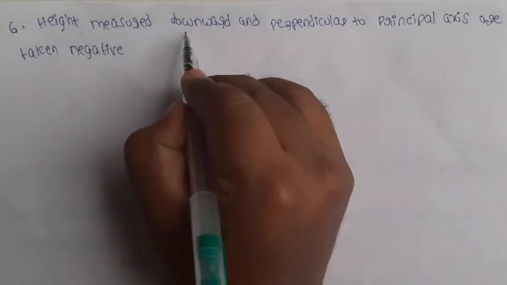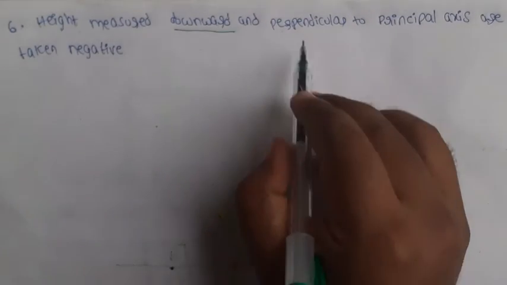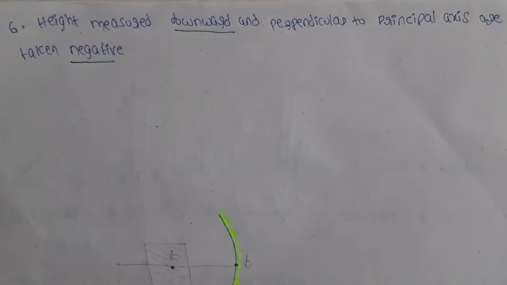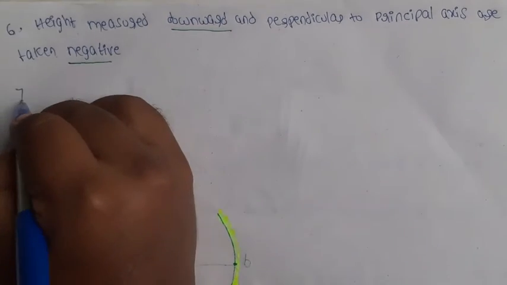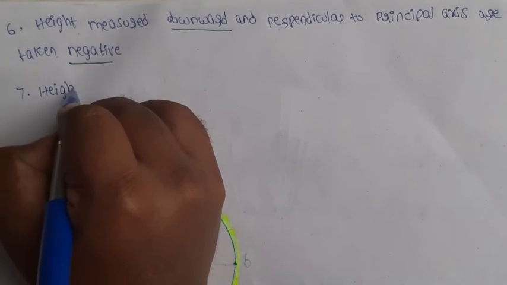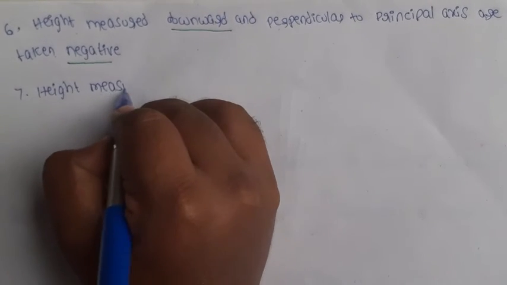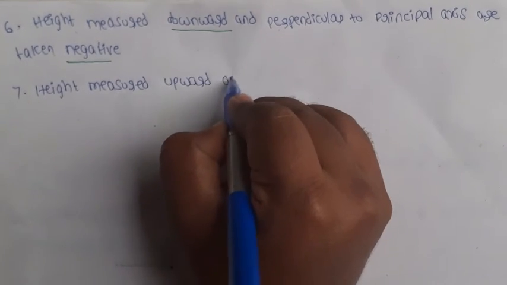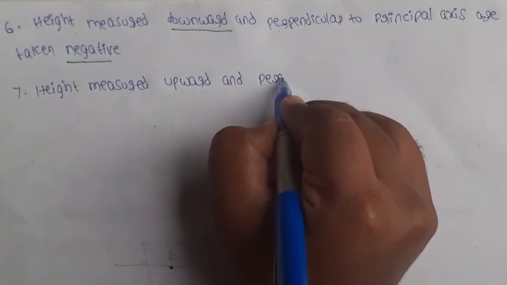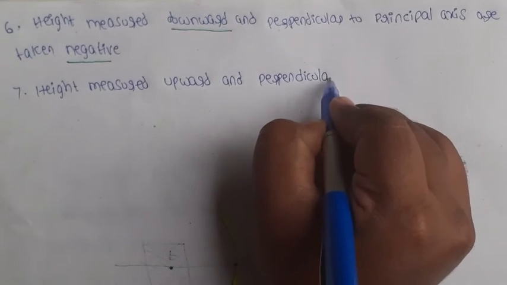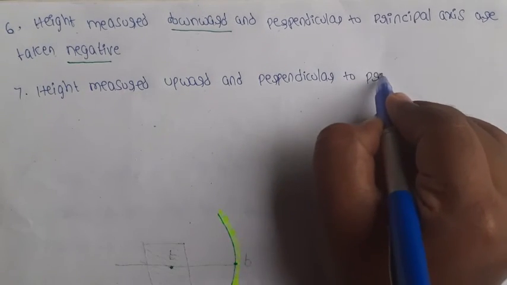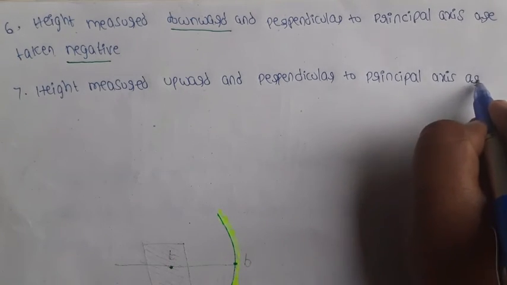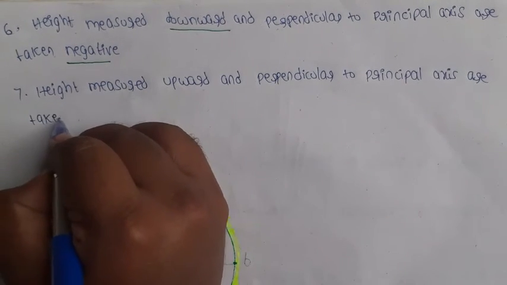Suppose height is measured in the downward direction, that is perpendicular to the principal axis, you take the negative sign. Next point, height measured upward and perpendicular to the principal axis are taken positive.